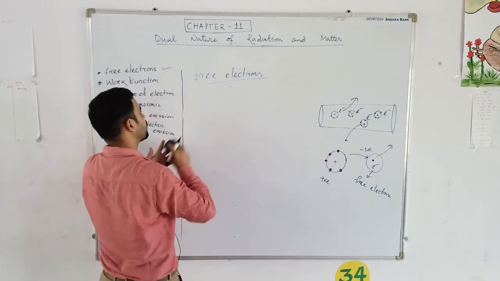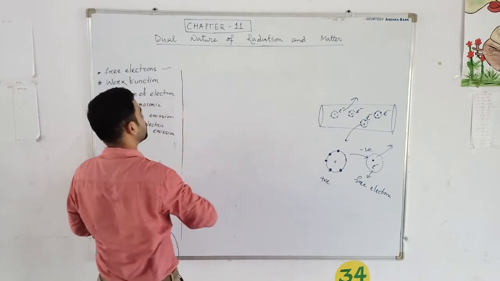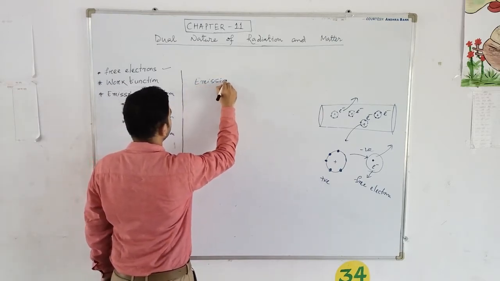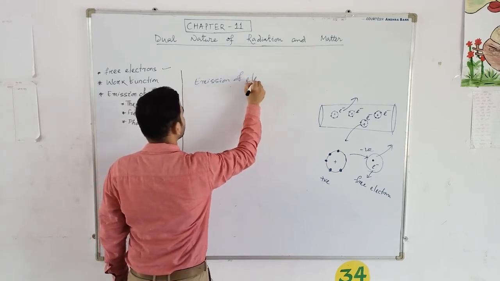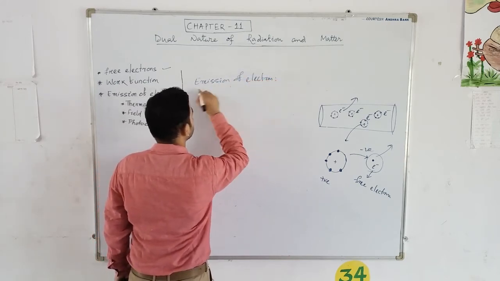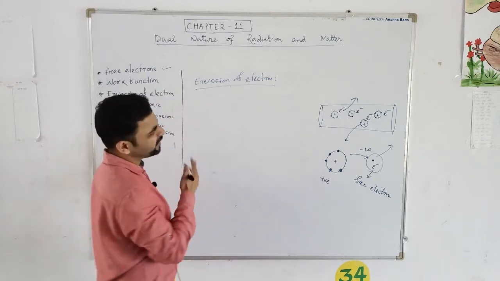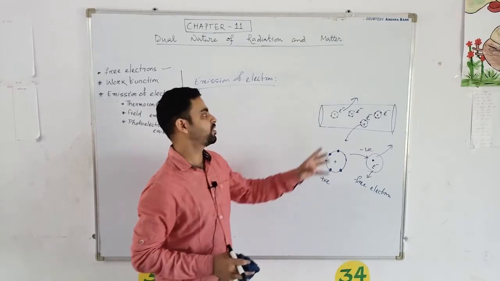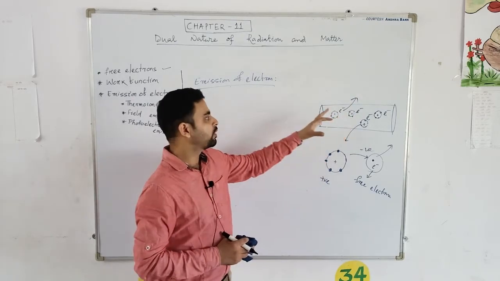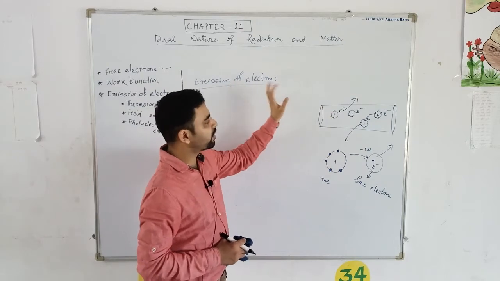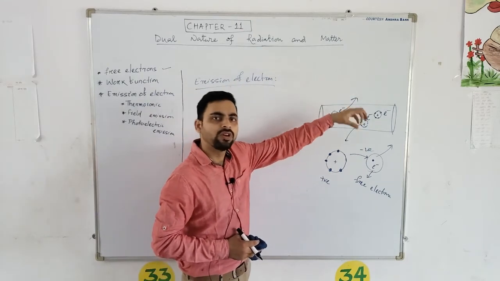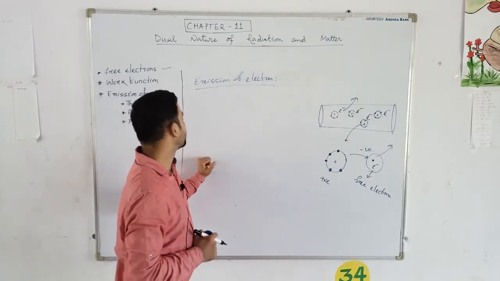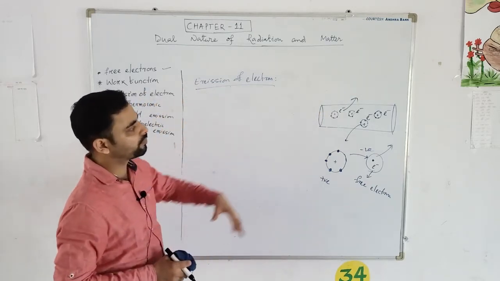What is emission of electron? Emission of electron. As the name says, emission. Electrons are emitting. Electrons are releasing from this metal surface. Right? The emission of electron means we have to emit this electron from this metal surface by some process, by some methods. Okay, so there are three methods to emit electron from the metal surface.